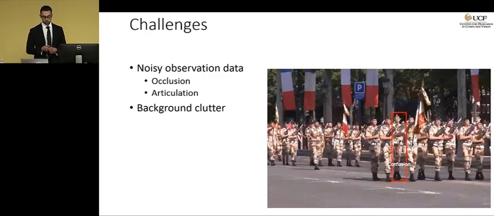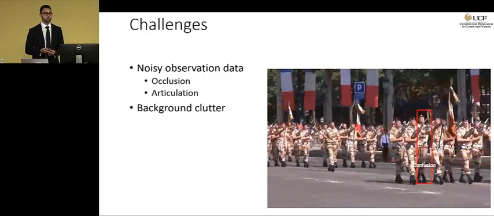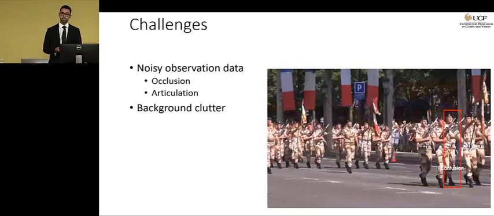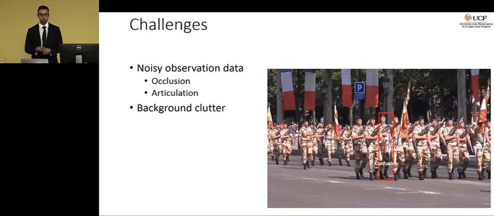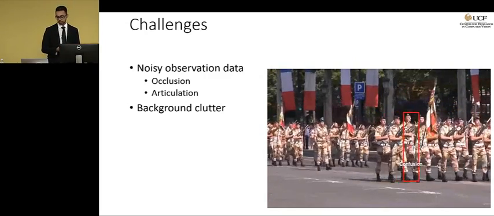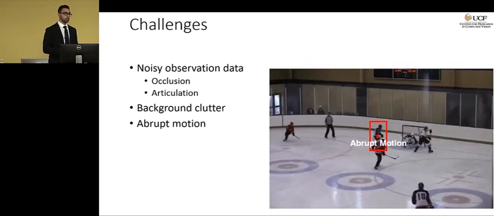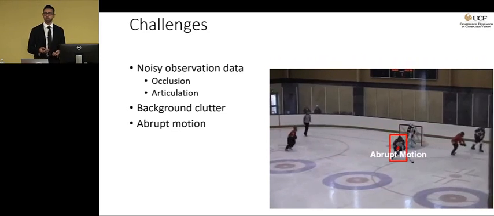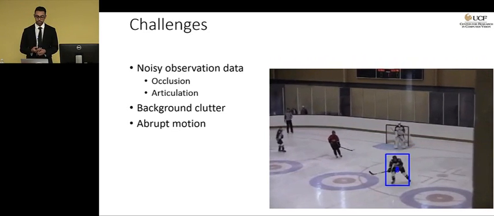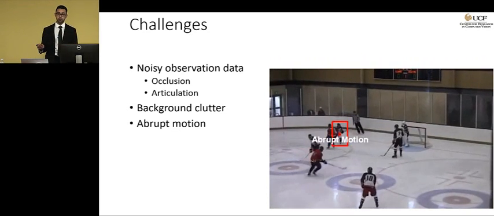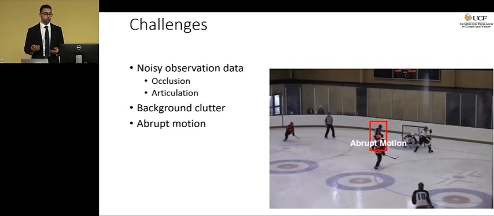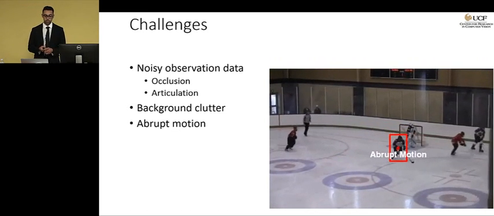The other challenge for most trackers is having a cluttered background. If you have targets that are very similar and are moving very close to each other, that may confuse many trackers. And another challenge is abrupt motion, because most multi-target tracking methods assume a prior motion model for the targets that they are tracking. And if you have targets that don't follow that motion model, it causes a lot of trouble for trackers to follow that person.